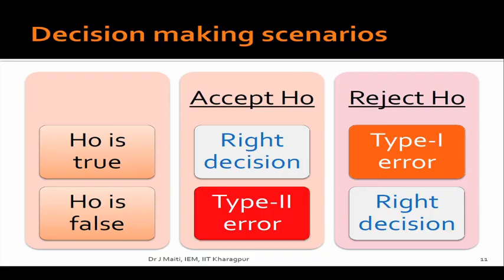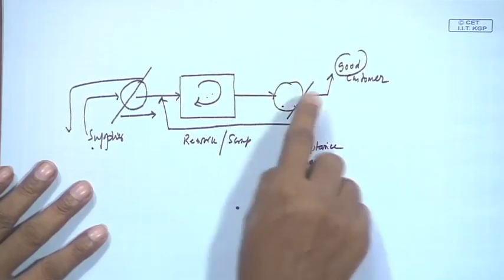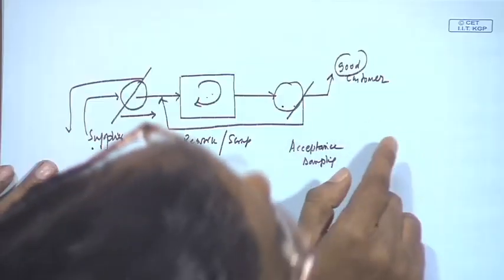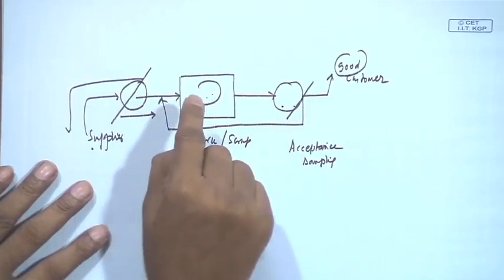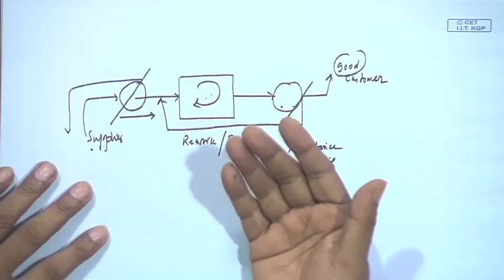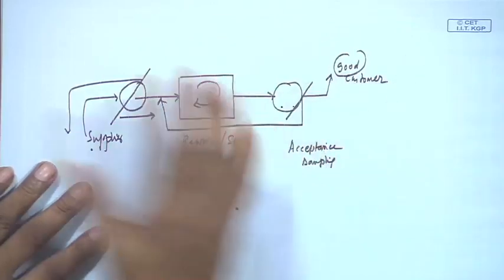Now, suppose the manufacturer produces the bad one and your scheme accepts it, then you will get a bad product. The second one is more problematic because the bad product goes to the market. It is problematic for the customer, more problematic for the manufacturer also. Because next time if someone else wants to purchase this, as a customer you will say, "I don't purchase, it has a lot of problems."